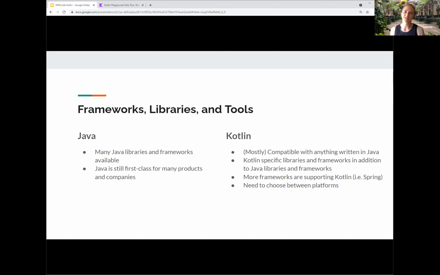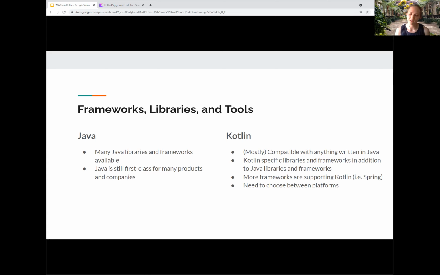However, with Kotlin, you can build on those deep roots by using the same frameworks, libraries, and tools. Now, you can't just go to a company that codes in Java and say, I'll just do this in Kotlin. Culture changes are a little bit different, but with Kotlin JVM, which we're talking about, you can use all the Java libraries too, and they are mostly compatible. And this is where this mostly part comes in. Most of the time, you can write your Kotlin code with your Java libraries and everything works great.